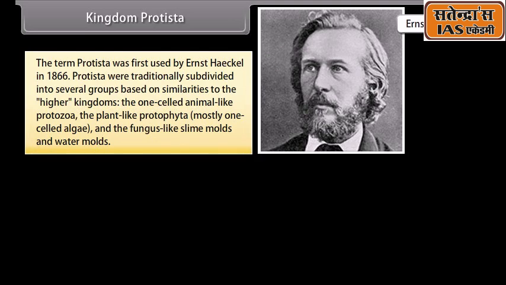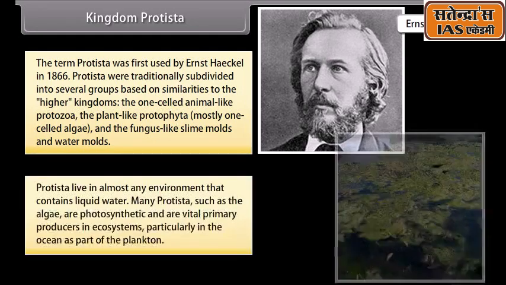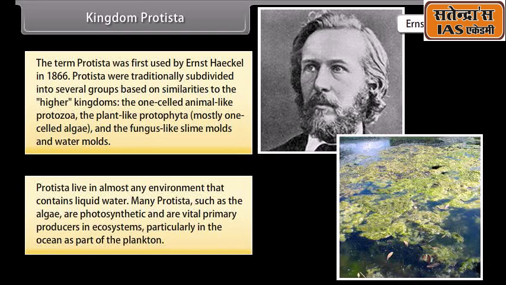Protista were traditionally subdivided into several groups based on similarities to the higher kingdoms: the one-celled animal-like protozoa, the plant-like protophyta, mostly one-celled algae, and the fungus-like slime molds and water molds. Protista live in almost any environment that contains liquid water. Many Protista, such as the algae, are photosynthetic and are vital primary producers in ecosystems, particularly in the ocean as